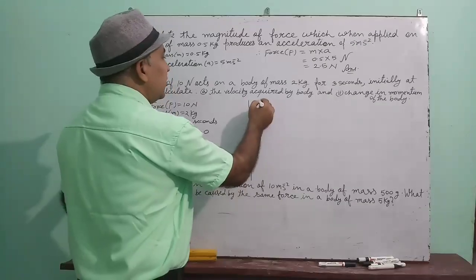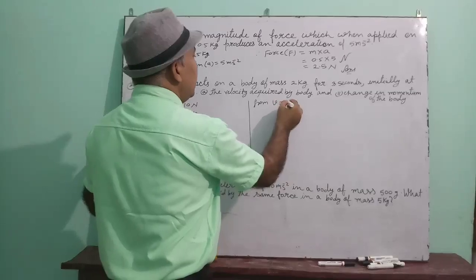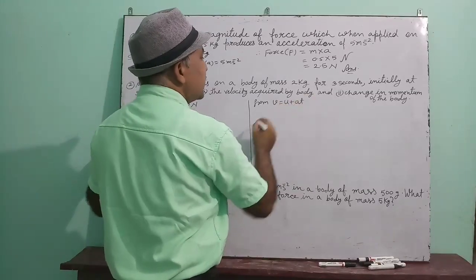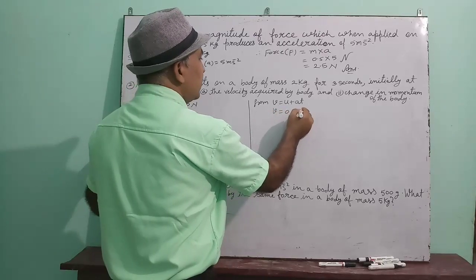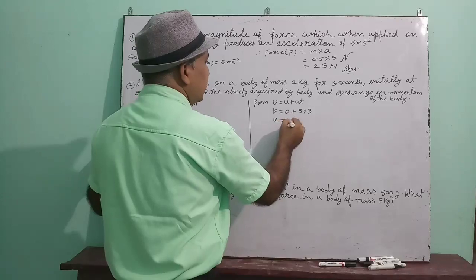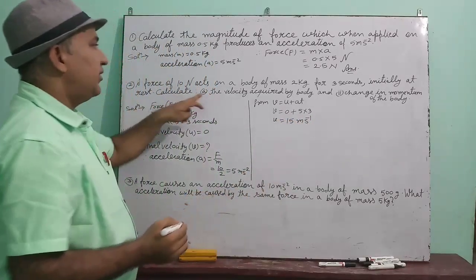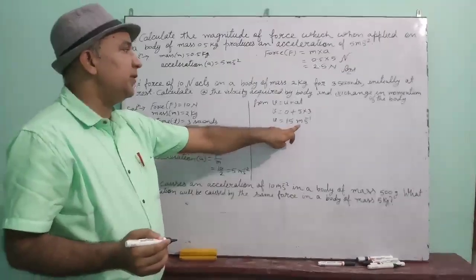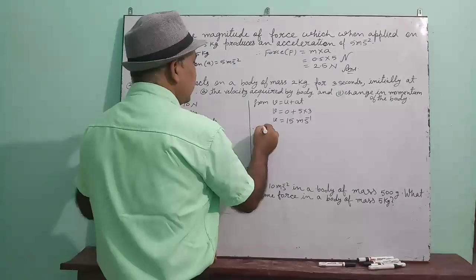Now you can find the velocity from v equal to u plus at. From this formula, v is equal to 0 plus 5 into 3. That means 15 meter per second. The velocity acquired by the body will be 15 meter per second. Understood?